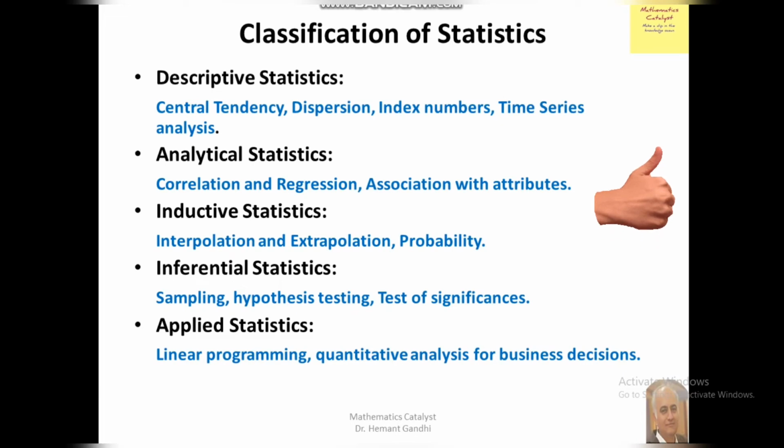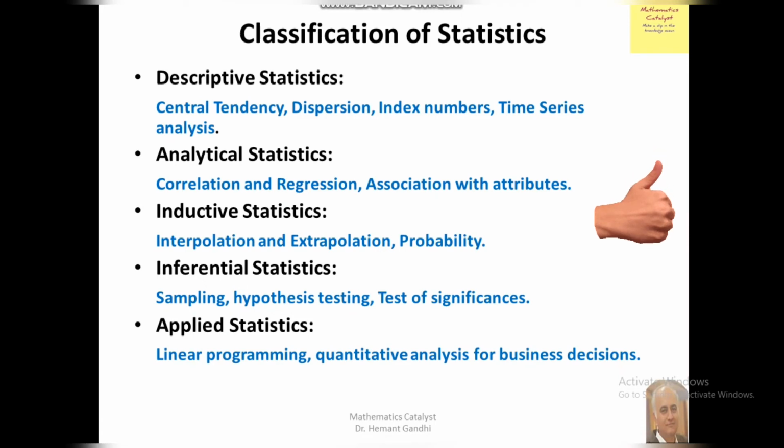And next is analytical statistics. Analytical statistics has correlation and regression, like correlation coefficient, Bowley's coefficient. There are different kinds of coefficients by which we can obtain the correlation. Correlation means we can find the relation between the two variables, right? We can find out the extent of relationship between the two variables.